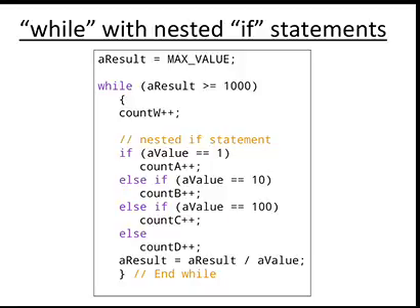We know that loops are of two types: one is the entry control loop, and the second is the exit control loop. While loop and for loop are entry control loops, and do while is the exit control loop.